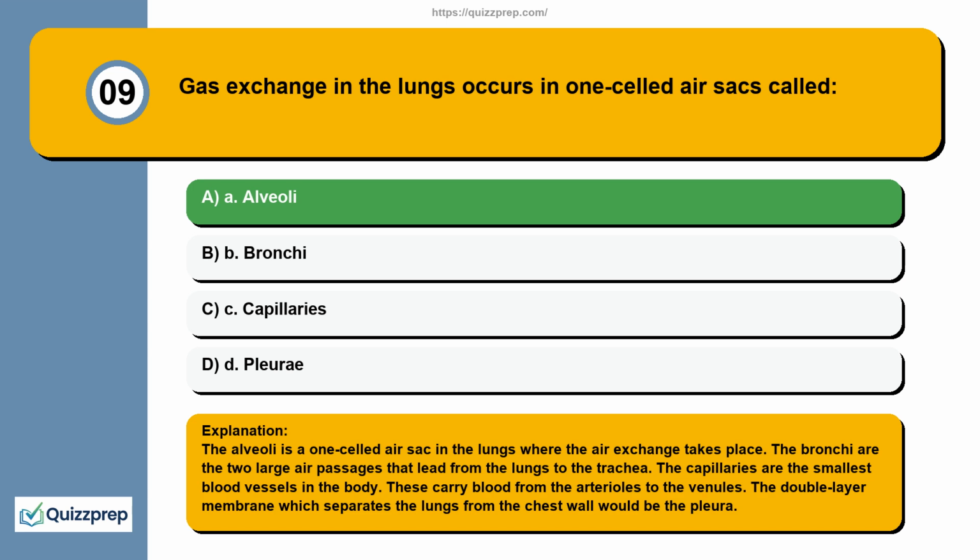The alveoli is a one-celled air sac in the lungs where the air exchange takes place. The bronchi are the 2 large air passages that lead from the lungs to the trachea. The capillaries are the smallest blood vessels in the body. These carry blood from the arterioles to the venules. The double-layer membrane which separates the lungs from the chest wall would be the pleura.